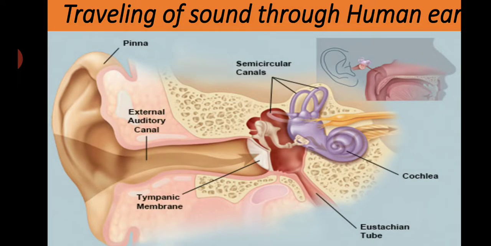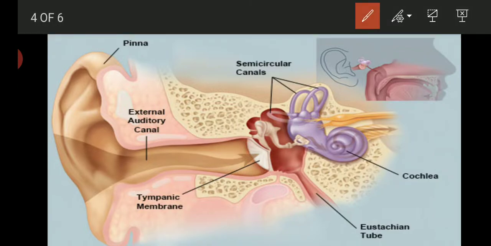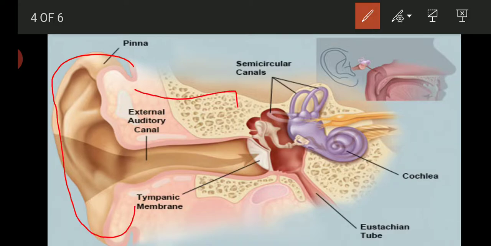Let us learn how sound travels through the human ear and vibrates the eardrum. So already we learned about this outer part of the ear, that is the pinna, and up to this one, this is the outer ear. The outer ear consists of the pinna and the auditory canal. When sound energy passes through the auditory canal, it hits the eardrum. The eardrum is the membrane at the end of the auditory canal and marks the beginning of the middle ear. So from the eardrum, the middle ear starts.